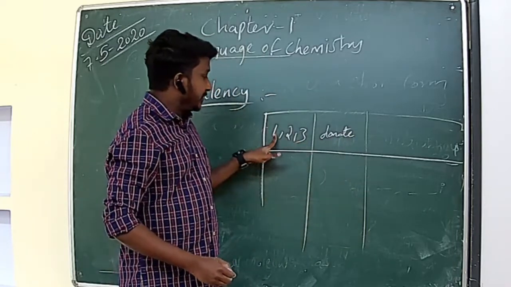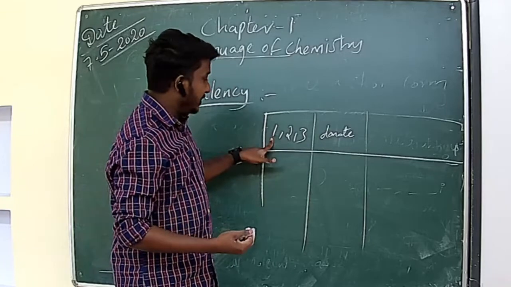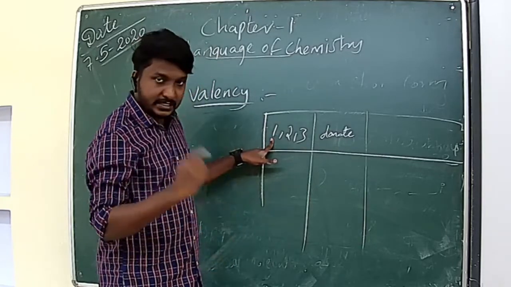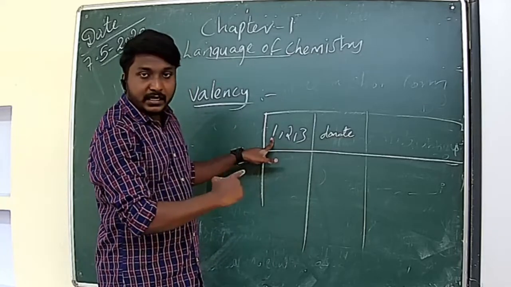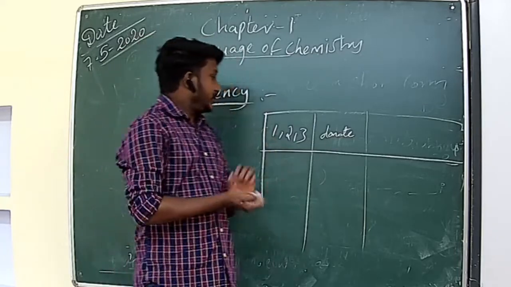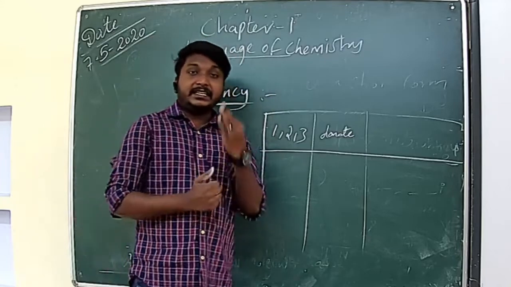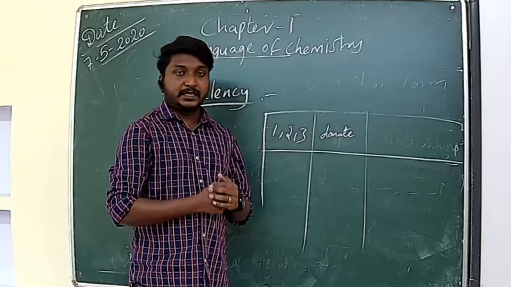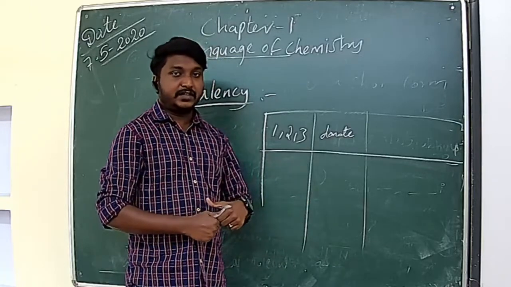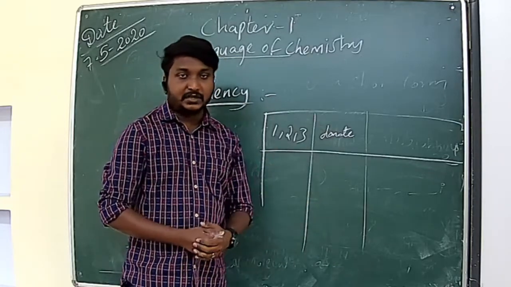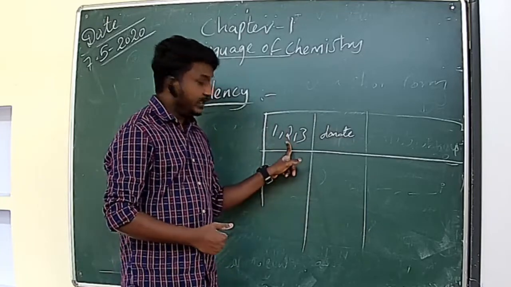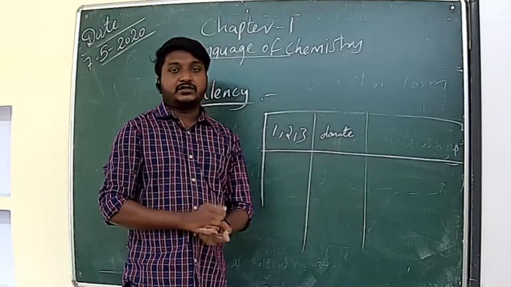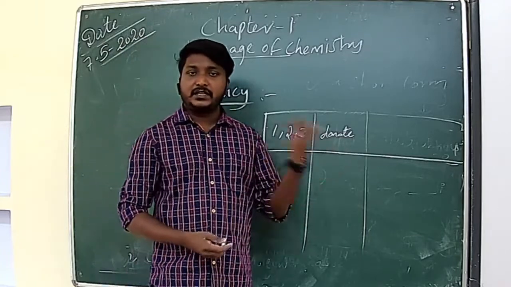Here in this case, suppose an element has 1 electron in the valence shell. I will write with an example. First you listen. In this case, 1 electron in the valence shell. To attain stability, they need 7 more electrons, right? It is very difficult to accept 7 electrons. Which is better, to donate 1 electron or accept 7 electrons? It is easy to donate 1 electron, so it will donate the electron. The case of 2 electrons is also the same, and 3 also. So they have a tendency to donate electrons. If the elements donate electrons, we can call them metals.